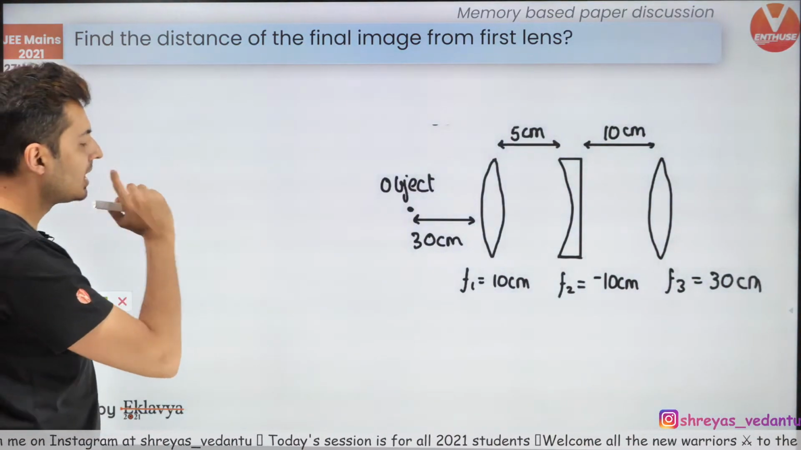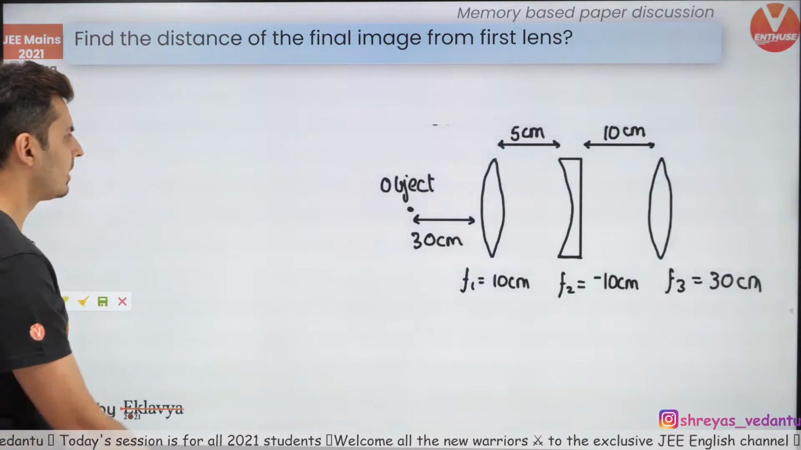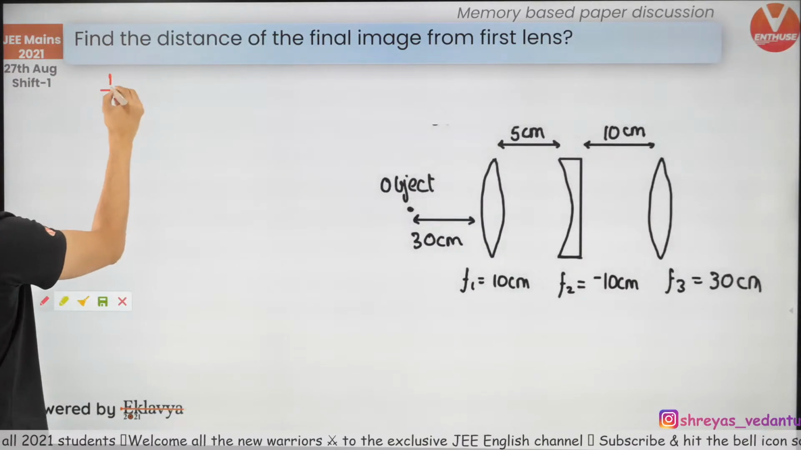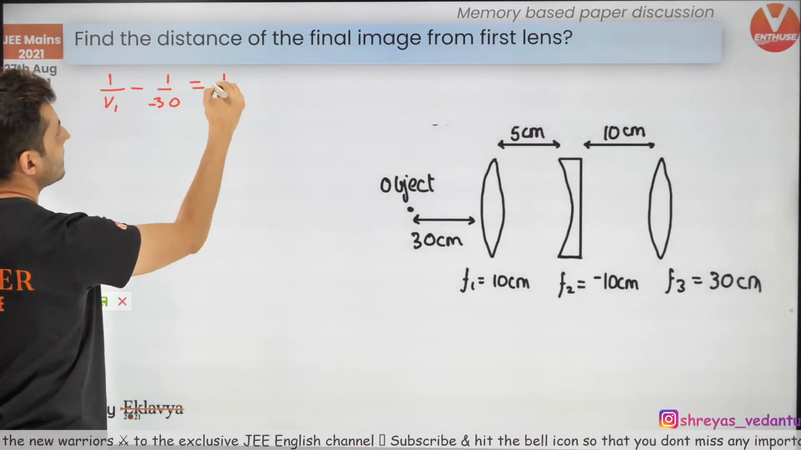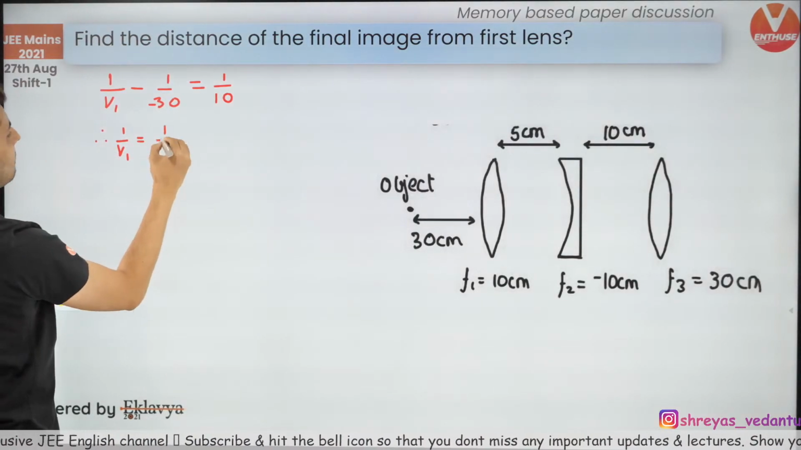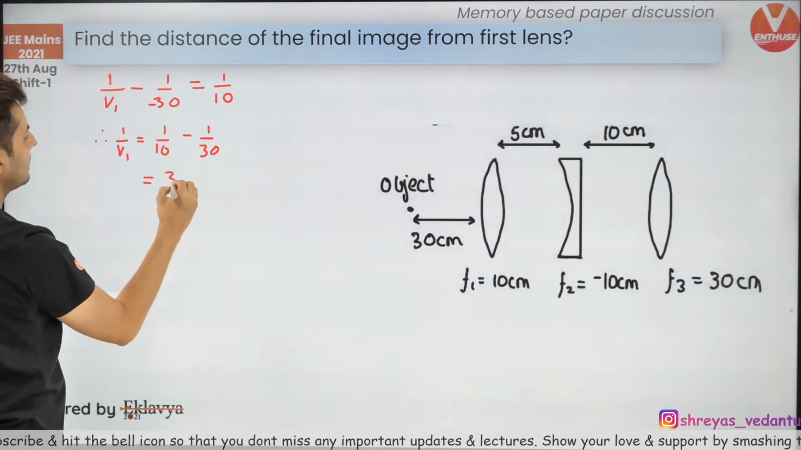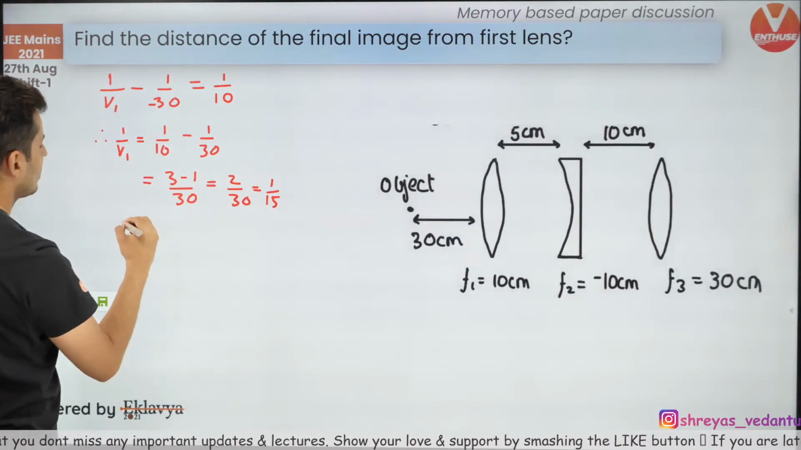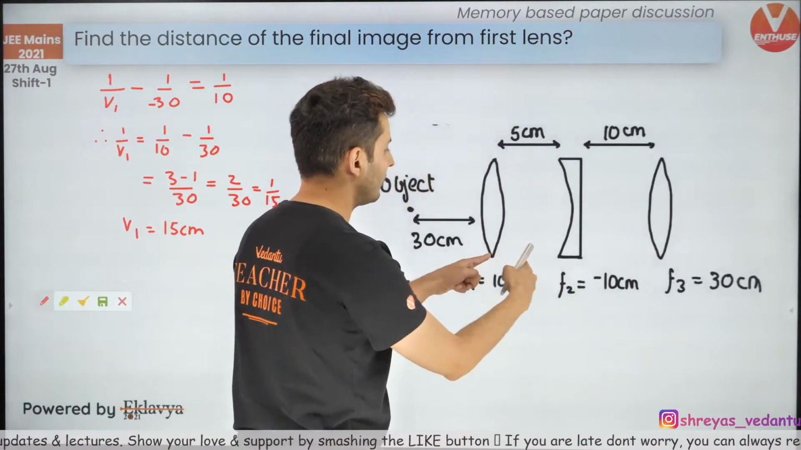Now, what you need to do is take one lens, apply the lens formula and try to figure out where the final image is formed. Assuming these are the values for the first lens, here is what I'll do. 1 by V1 minus 1 by U, where U is minus 30, is 1 by F1. What is F1? That is 10. So 1 by V1 is equal to 1 by 10 minus minus, plus, which becomes 3 minus 1 divided by 30, which is 2 by 30, which is nothing but 1 by 15. So V1 is 15 centimeters. So the first image is formed at 15 centimeters.